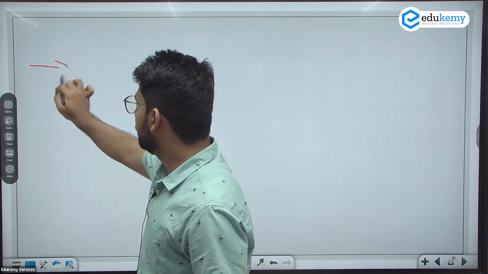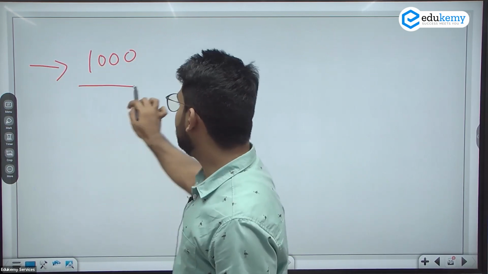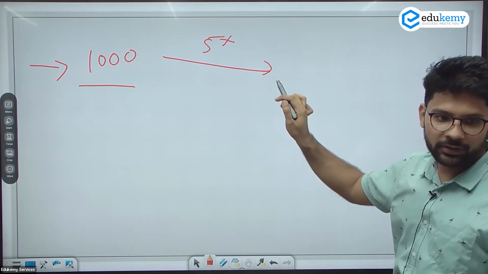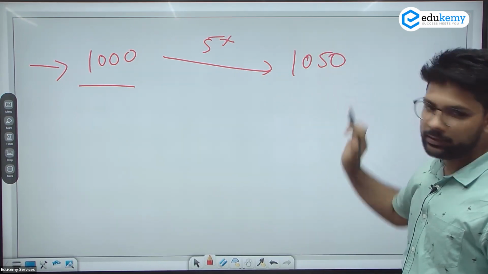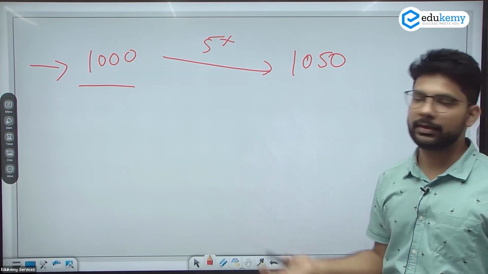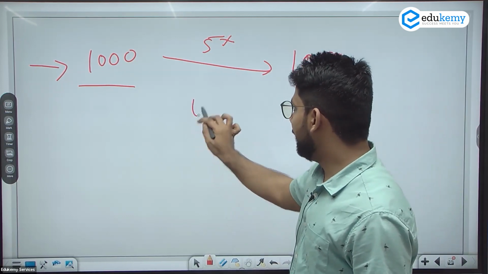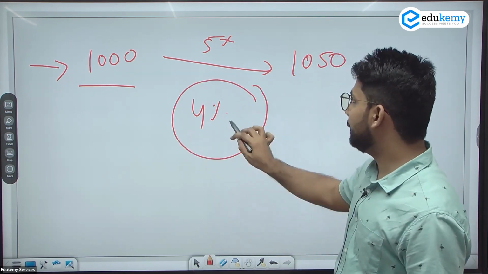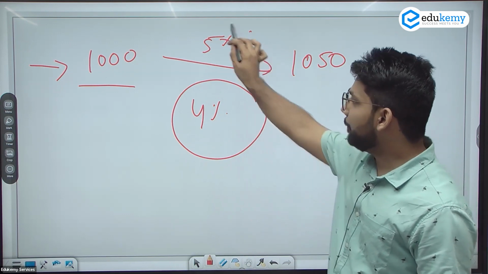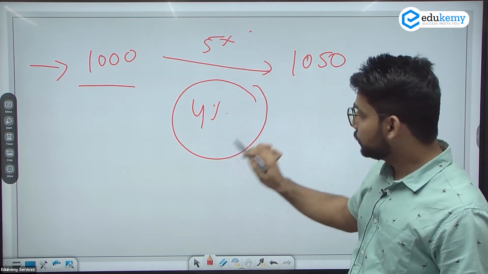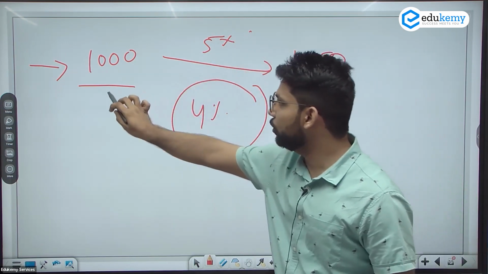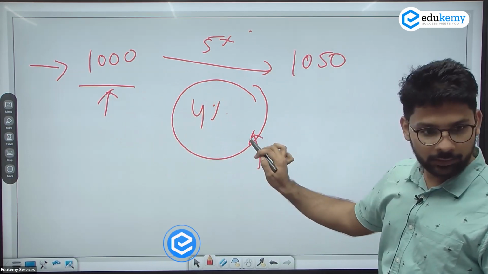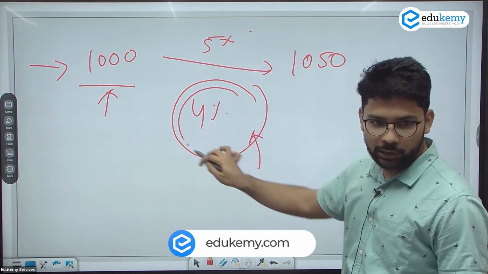Let's consider there is a 1,000 rupee bond and the government is giving 5% incentive on this bond if you are selling it after 1 year. Means 1050 rupees the government is giving after 1 year. And at the same time, RBI is having a 4% repo rate. This 5% rate is higher than the 4% rate. So the person will invest more in the bond because he is getting the higher returns, but less in the banking sector because it is giving the lower returns.